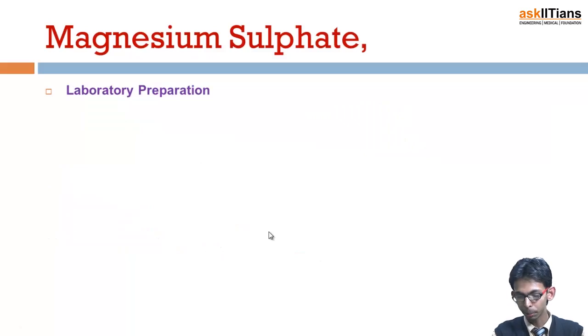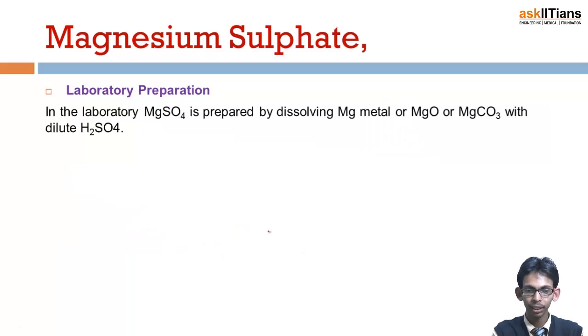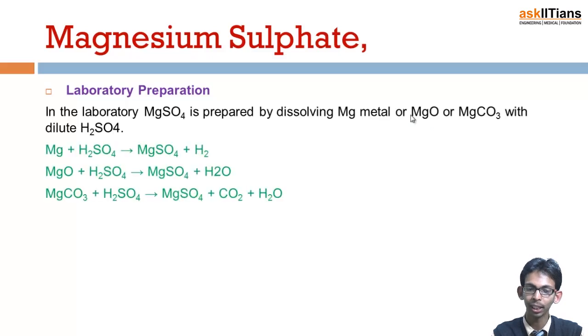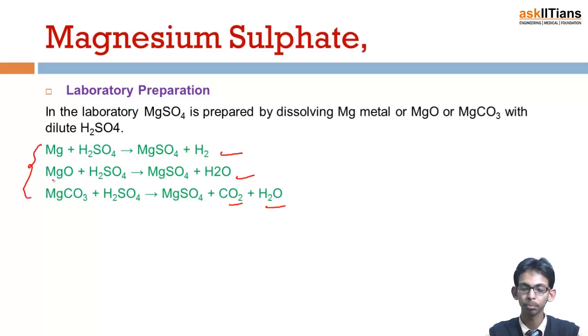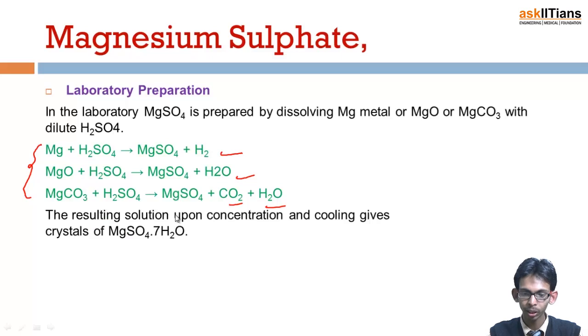And there is laboratory preparation. In the laboratory, magnesium sulfate is prepared by dissolving magnesium metal, magnesium oxide or magnesium carbonate in dilute sulfuric acid. In the first case magnesium replaces hydrogen, in the second water is formed, and in the third carbon dioxide and water are formed. These are the three methods used in the laboratory for the preparation of magnesium sulfate. The resulting solution upon concentration and cooling gives crystals of MgSO4 7H2O.